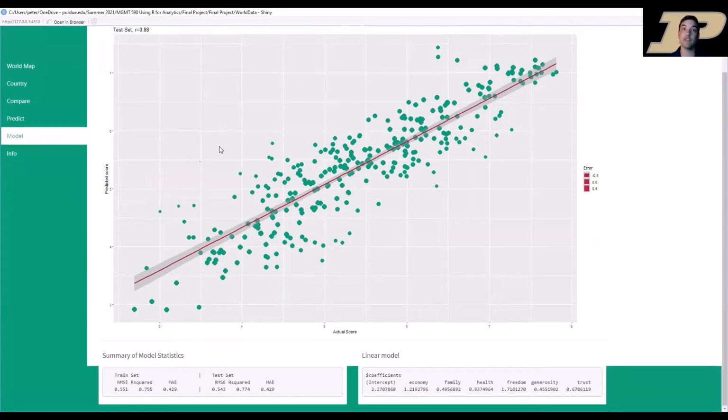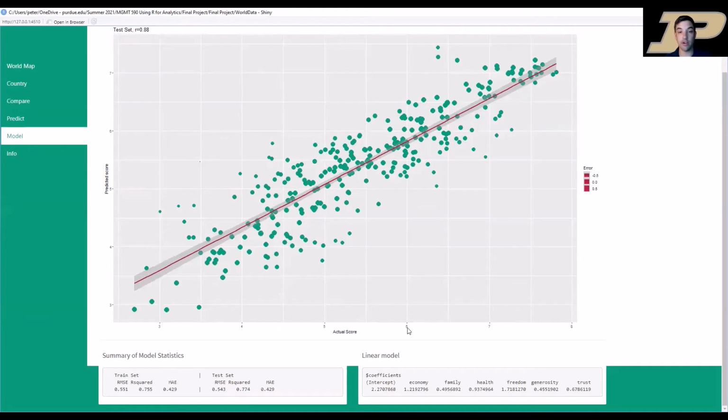Down on the bottom, we have some even deeper statistics showing that our model actually performed better on the test set, where we tested how it performed. It performed better on that set than on the train set, which is how we set it up and trained our model to predict values. So that means that we're not too focused on those few numbers before. We can actually extrapolate using our model to the world at large.